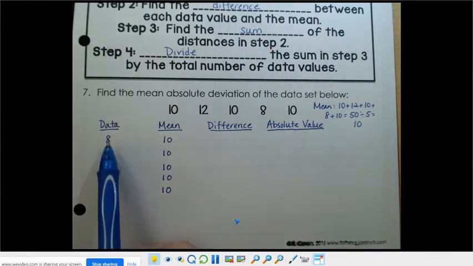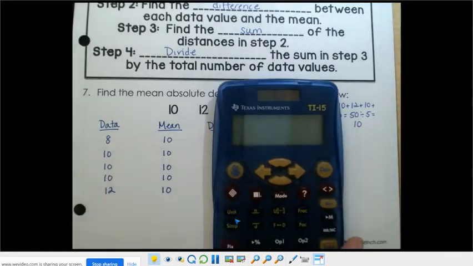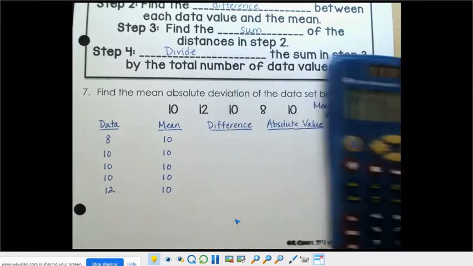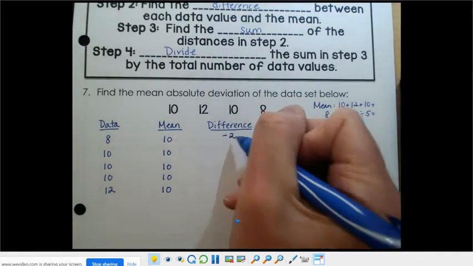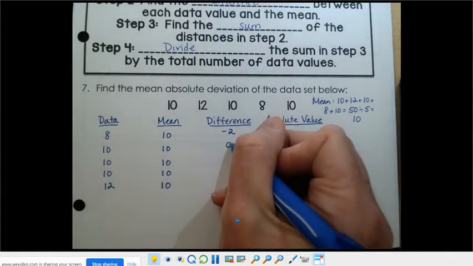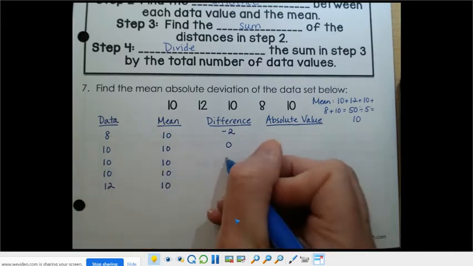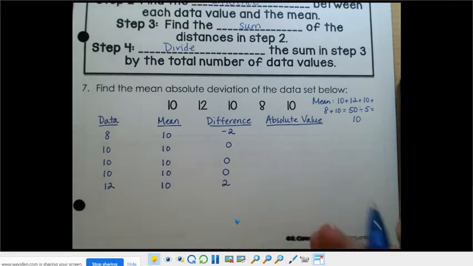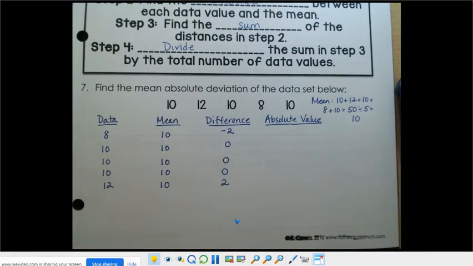Now my next step is to find the difference between these two columns. So 8 minus 10, of course, is going to take me into the negatives, and that's completely fine. You can use a calculator for this, and you'll see as you put it into your calculator, 8 minus 10 shows up as a negative 2, and that's actually correct. We're going to write that in for the difference. 10 minus 10 is 0. 10 minus 10 is 0. 10 minus 10 is 0, and 12 minus 10 is 2. So my difference column is done.